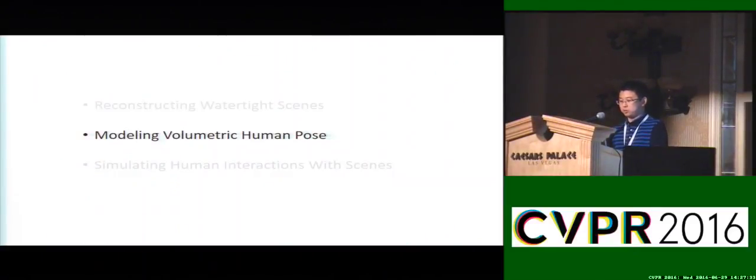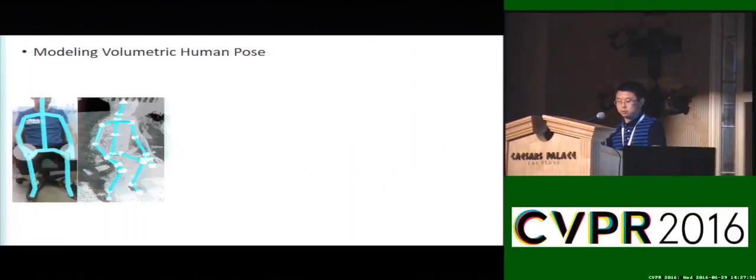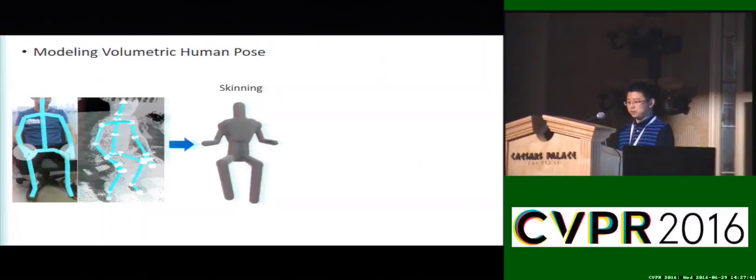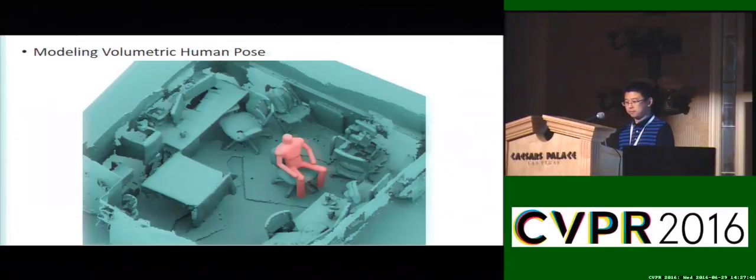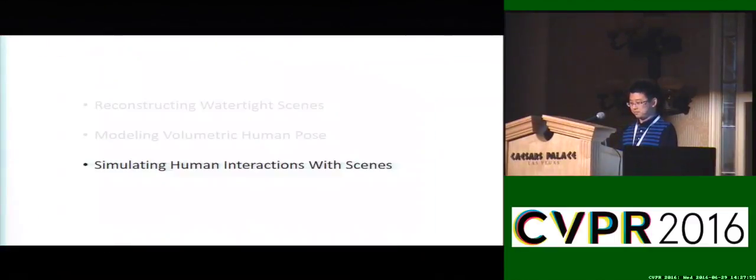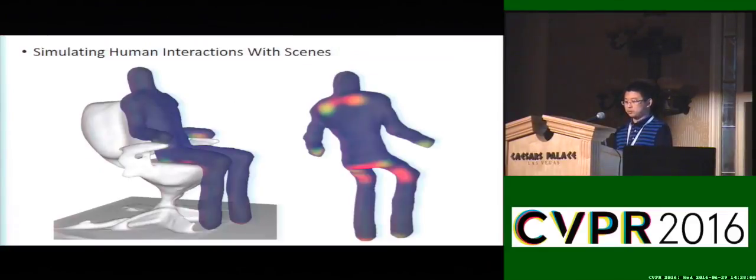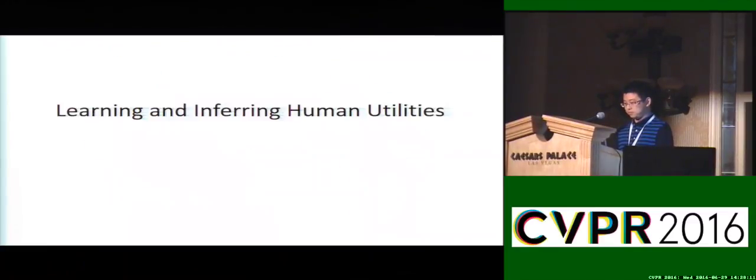The second step is volumetric human pose. The volumetric human pose is obtained with 3 steps: skeleton alignment and clustering, skeleton skinning, and volumetric discretization. Combining reconstructed watertight scenes with volumetric human pose, we obtain a fine detailed reconstruction. The final step is physics-based simulations. We use a finite element method to simulate human tissue dynamics. The output of the simulation are the physical quantities, in these cases, forces and pressures.